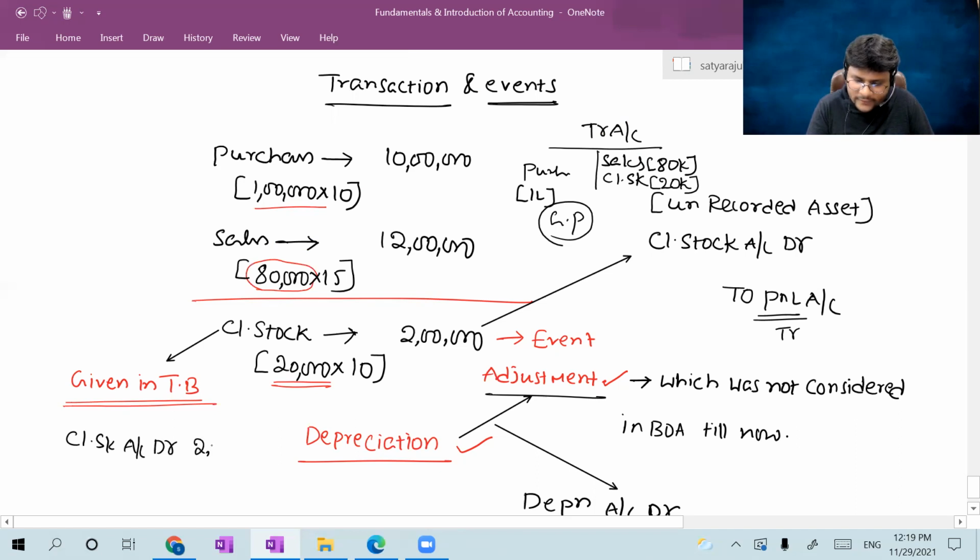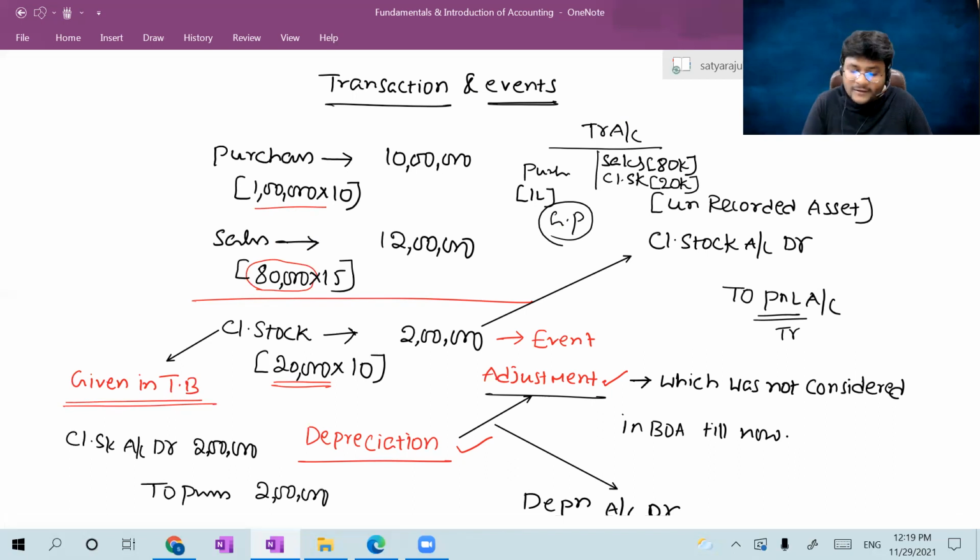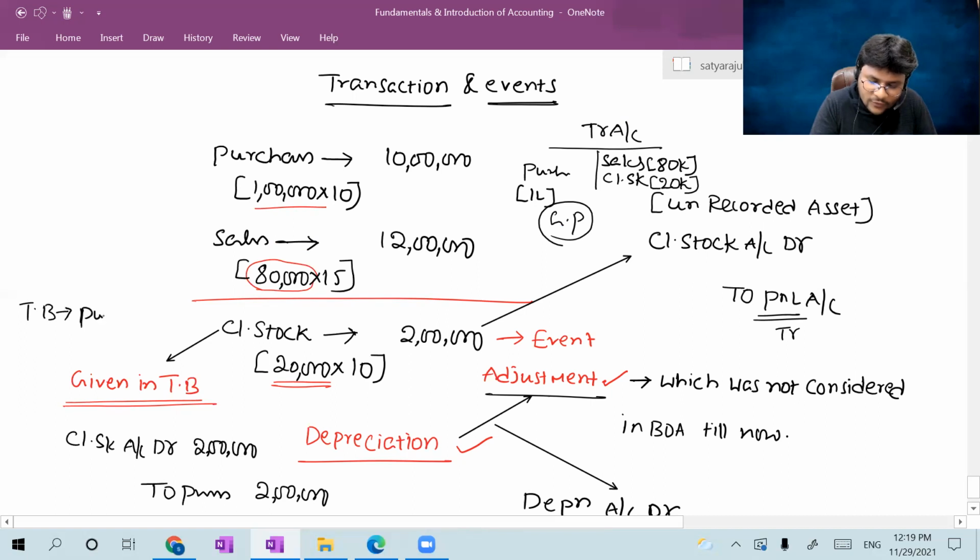which was 2 lakhs, to purchases, which was 2 lakhs. Now, can you please tell me, all of you, at that point of time, purchases will show at which value in the trial balance? In the trial balance, at that point of time, purchases will show at 8 lakhs.